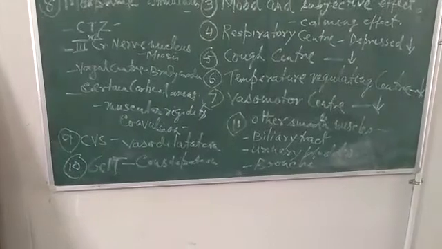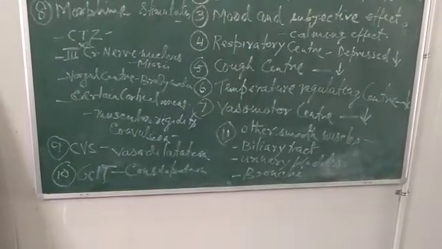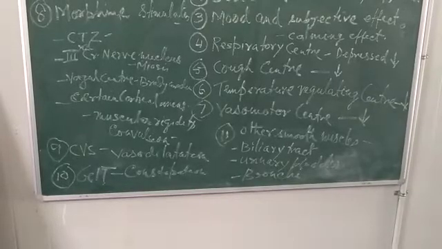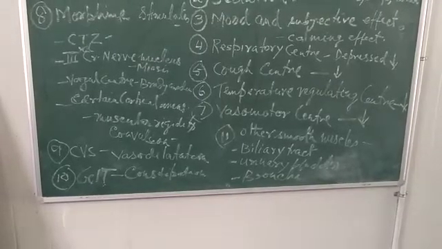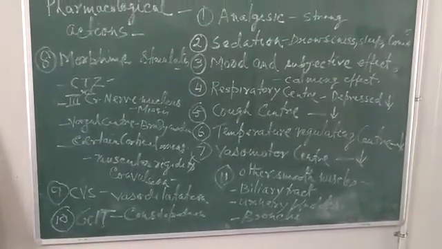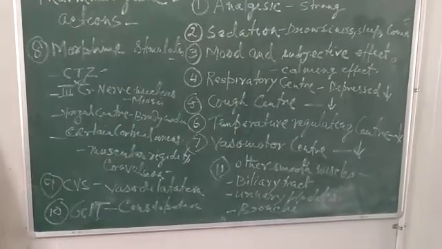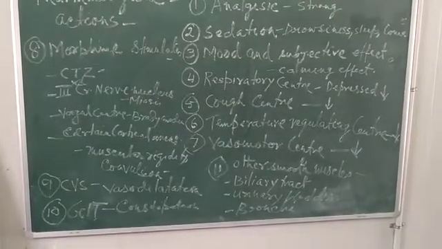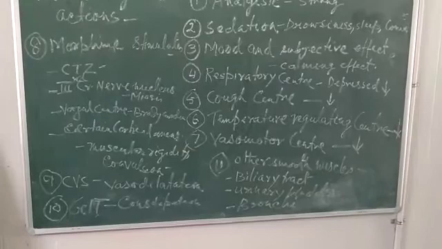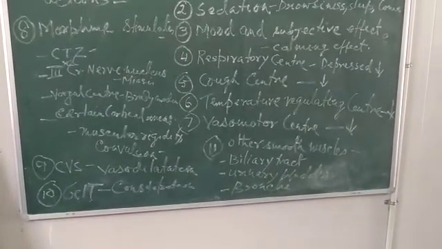The second stimulatory action is on the third cranial nerve nuclei. The name of the nucleus is the Edinger-Westphal nucleus of the third nerve. That results in miosis, that is, pinpoint pupil. Then the vagal center is also stimulated, that results in bradycardia.